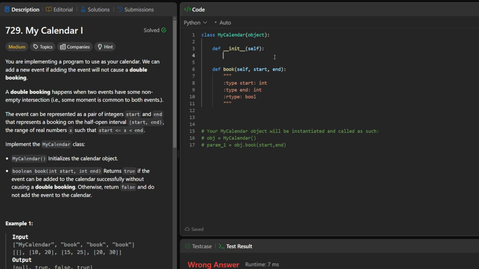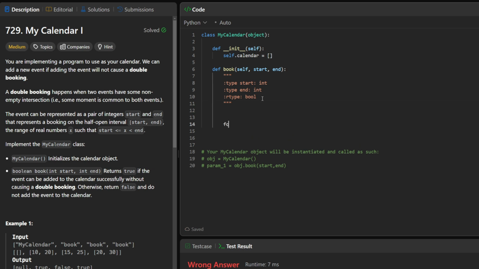We want to instantiate our calendar, so self.calendar equals an empty list. We're going to be mapping these over in tuples, start and end value. So for our start value and our end value in our calendar,